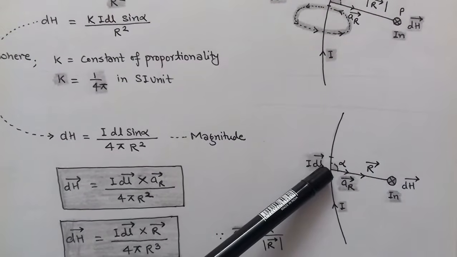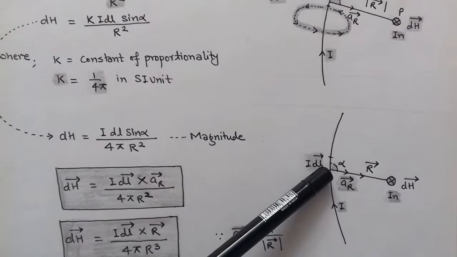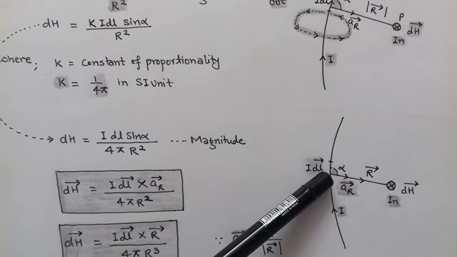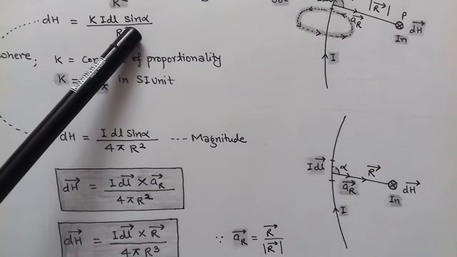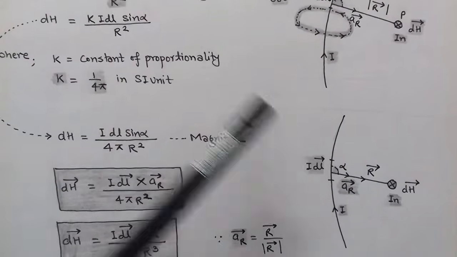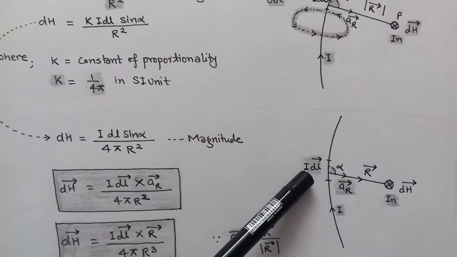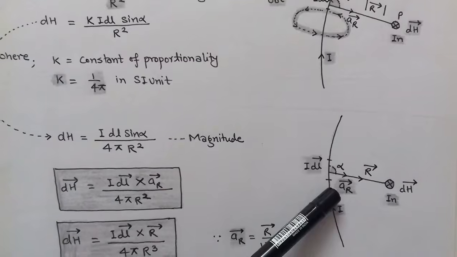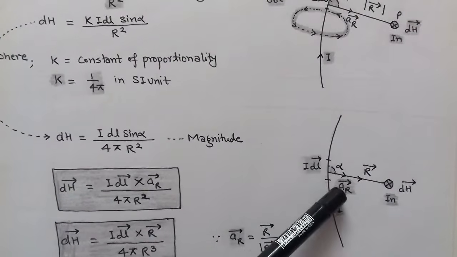Since you know that in a cross product we get a sine term, we use a cross product of current element Idl vector with unit vector aR.